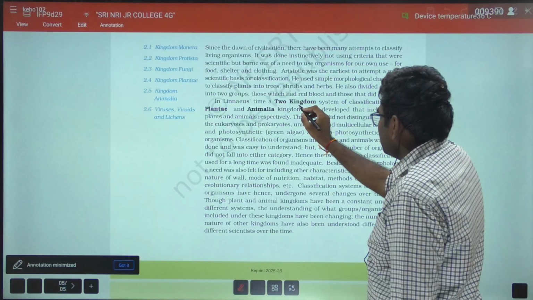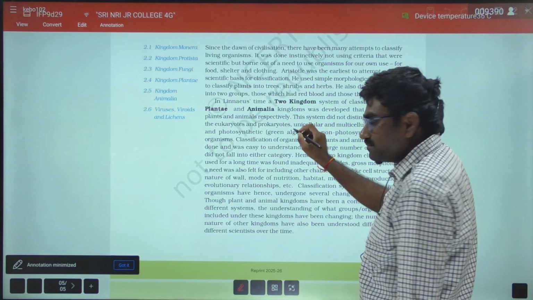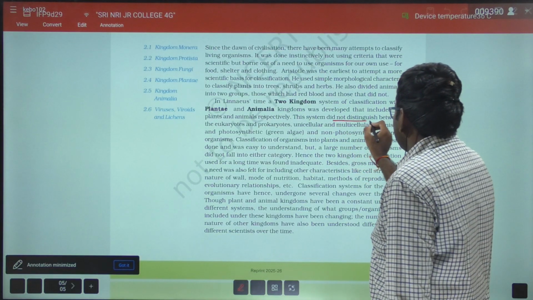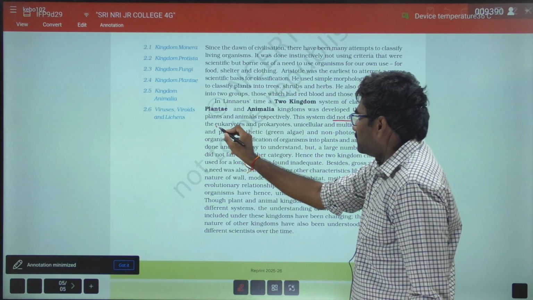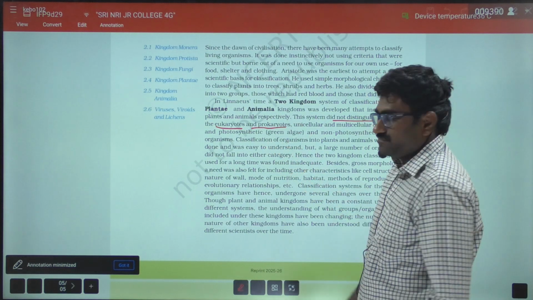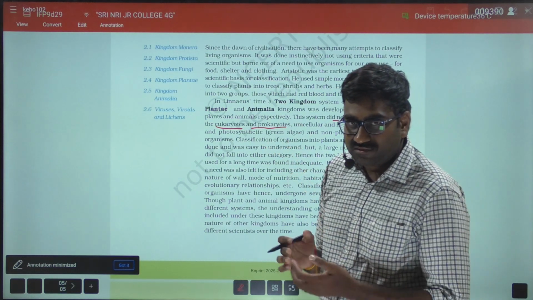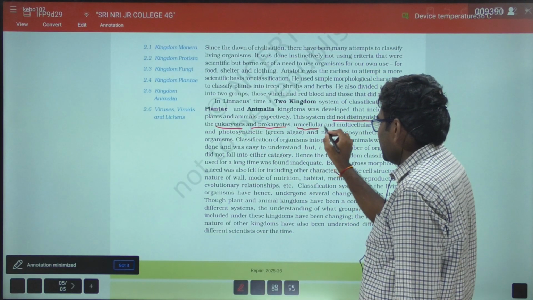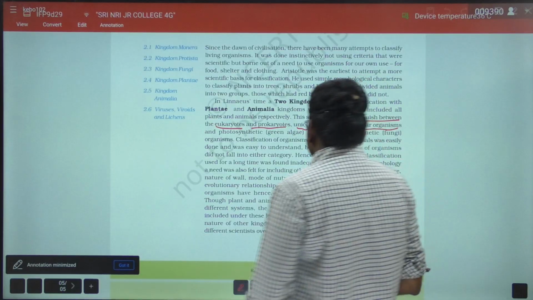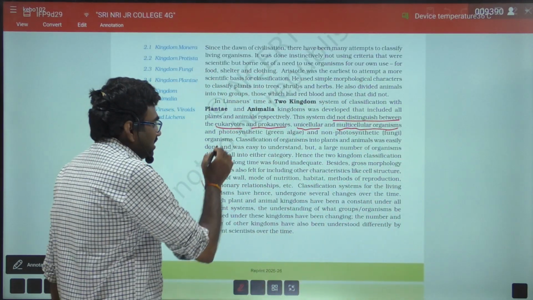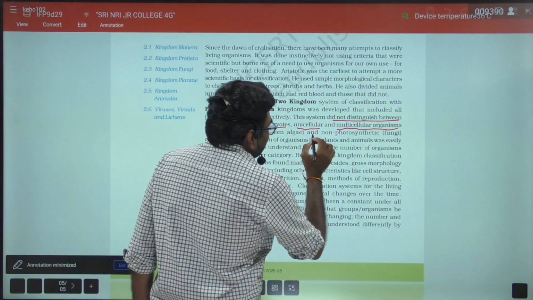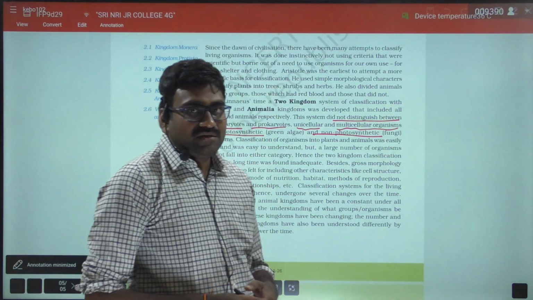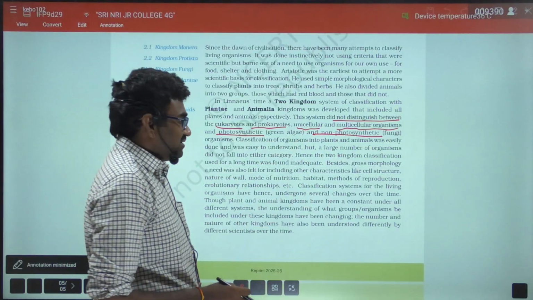This two kingdom system of classification did not distinguish between the eukaryotes and prokaryotes. It is the first drawback. It did not distinguish between eukaryote and prokaryote, as well as unicellular and multicellular organisms, and photosynthetic and non-photosynthetic organisms, such as photosynthetic algae and non-photosynthetic fungi.